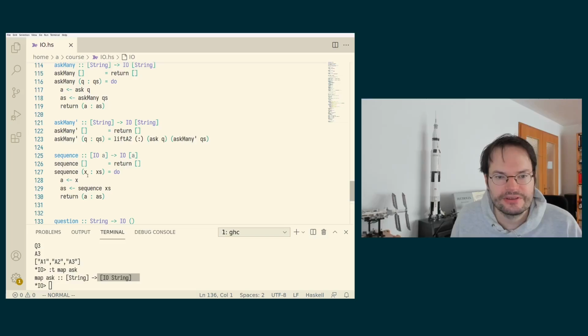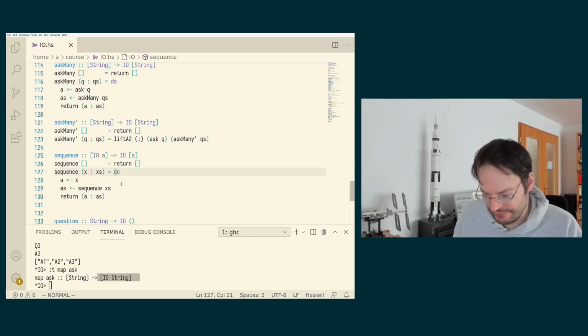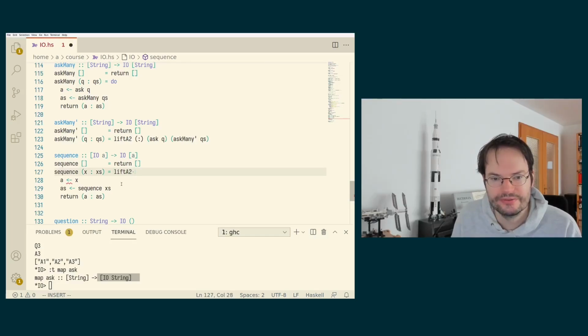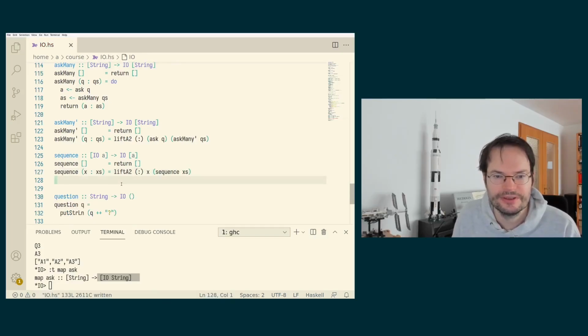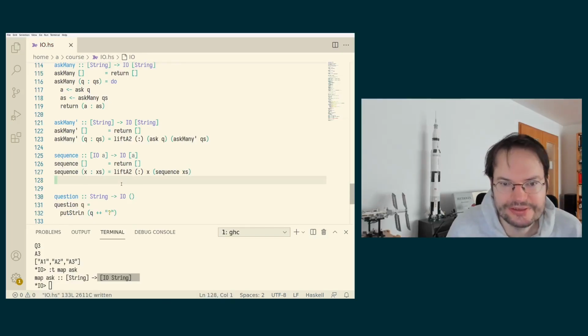And of course, this trick, if you like to call it that way, with using liftA2 here would work equally well for sequence. So we could have just said liftA2 cons X sequence XS here as well. Here I'm just going to do it and not leave the original version there.